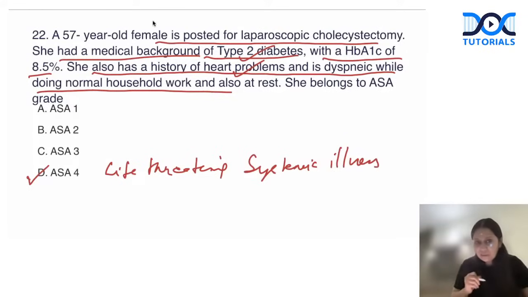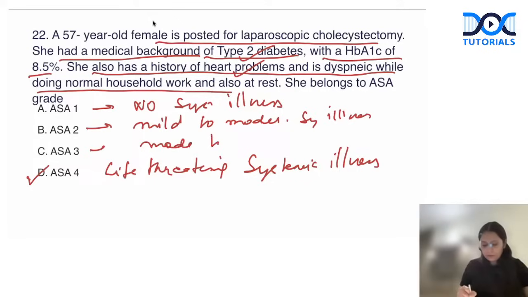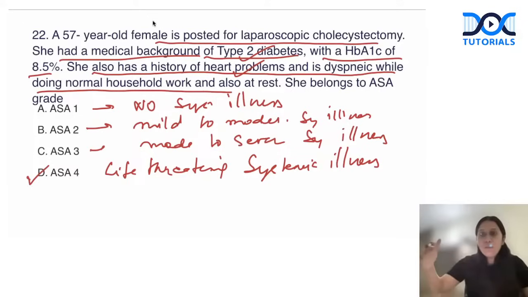Anyone has any doubt in ASA grading? Because again, a very probable question. ASA grade 1, no systemic illness. ASA grade 2, mild to moderate systemic illness. And ASA grade 3, moderate to severe systemic illness, right? The word severe would be necessary to go for ASA grade 3.